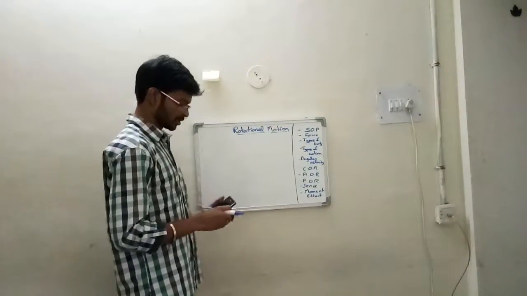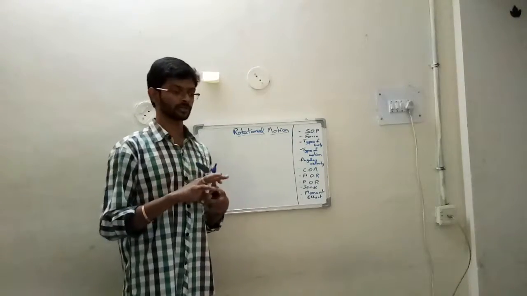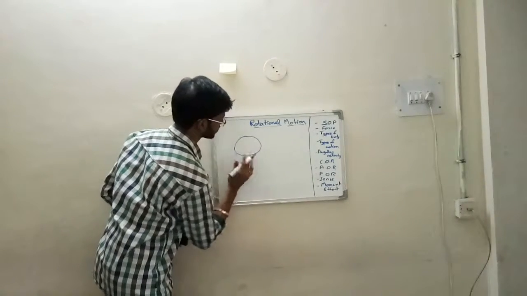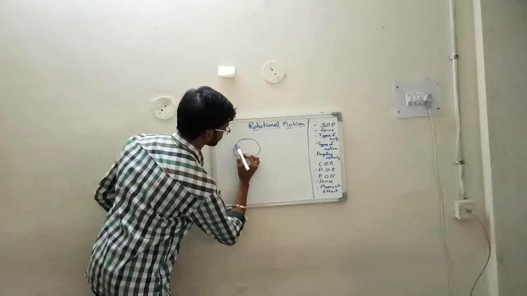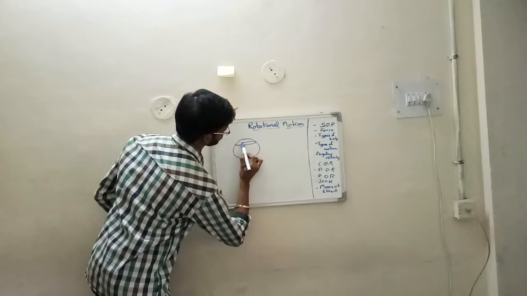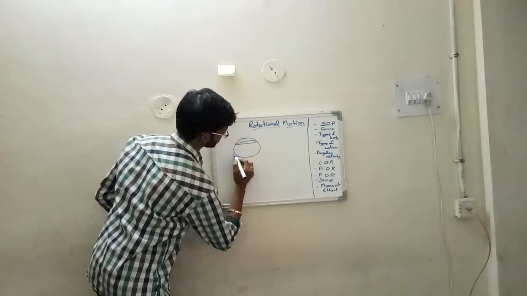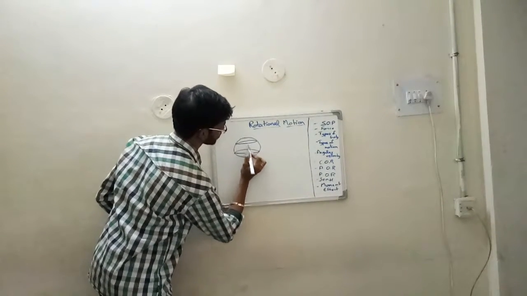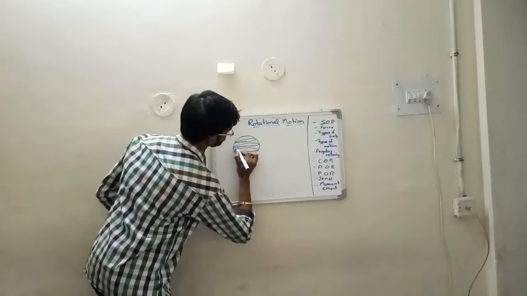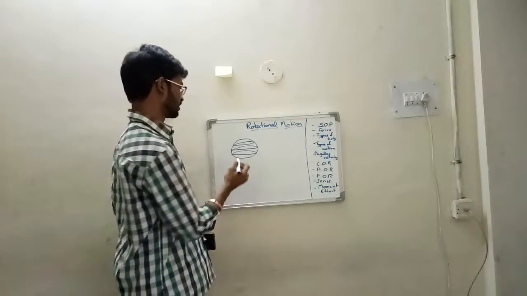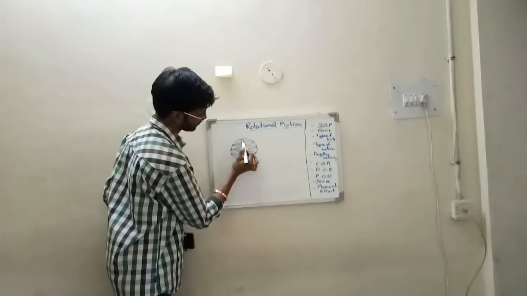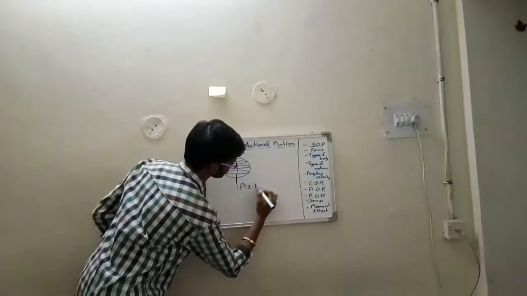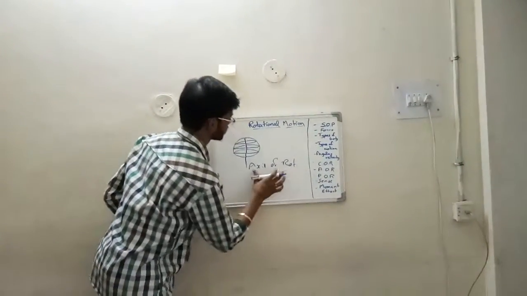Now axis of rotation. If you consider a globe which is rotating in this direction, this point will be moving in this circle, and this point will be moving in this circle. So you can observe that there is a different center of rotation for each and every point. You can clearly observe that all these centers of rotation will be along the same line. This is nothing but the axis of rotation.